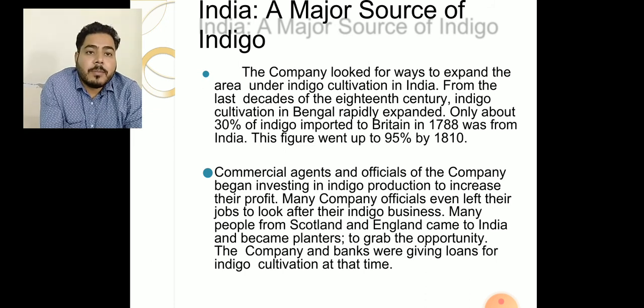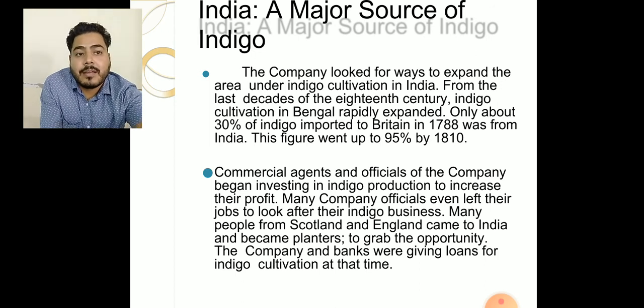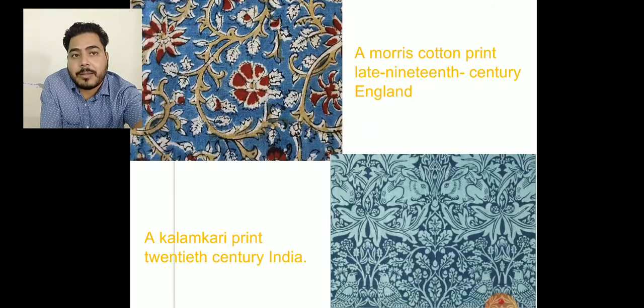Many Company officials left their jobs to look after their indigo business. Many people from Scotland and England came to India and became planters to grab the opportunity. The Company and banks gave loans to the indigo cultivators at that time.